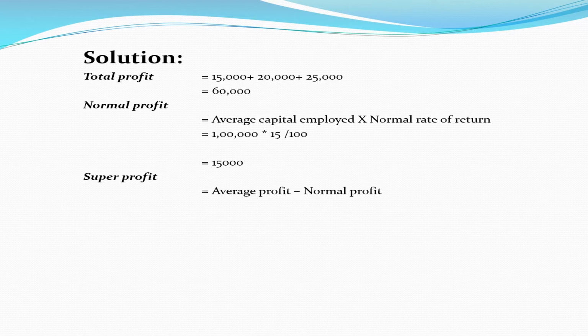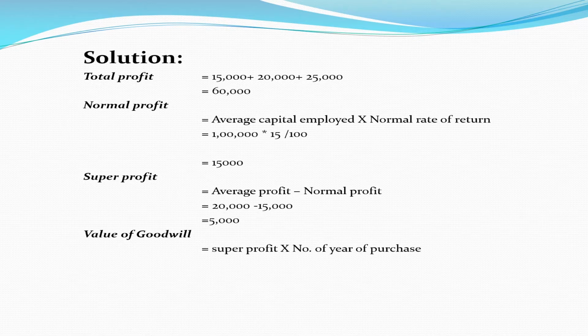So, the super profit comes to be 20,000 minus $15,000, which is equal to $5,000. And the last one is value of goodwill. Value of goodwill is equal to super profit into number of years of purchase, which is equal to 5,000 into 2, which is equal to $10,000. So, at the end, the value of goodwill is $10,000.